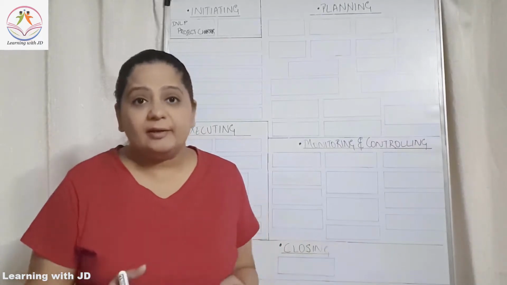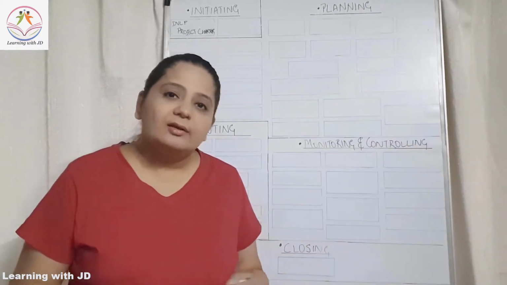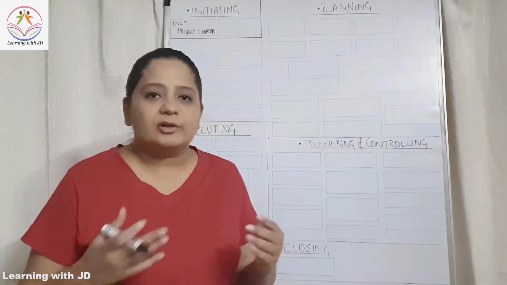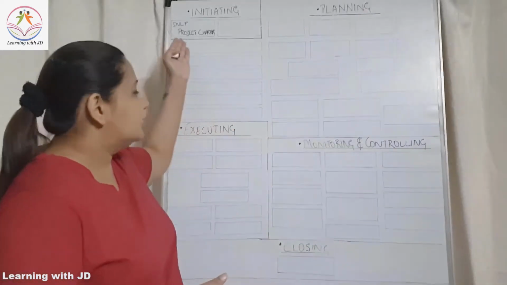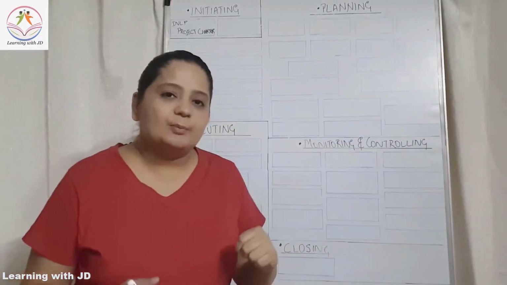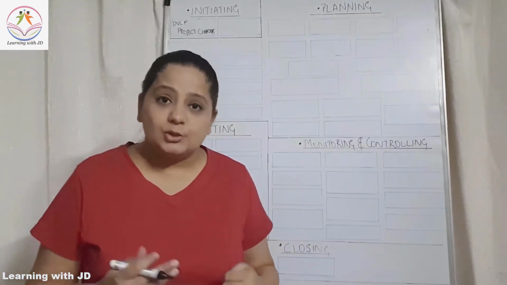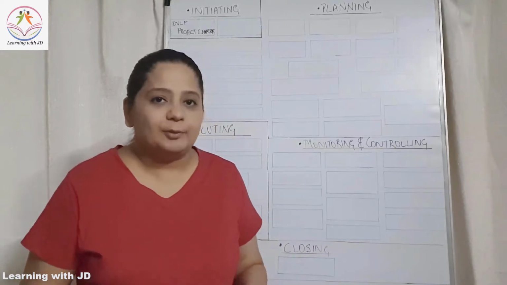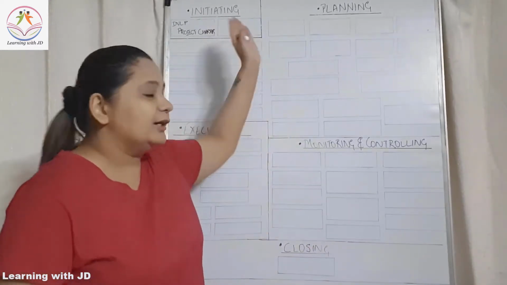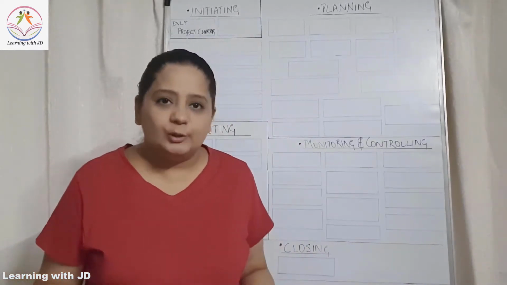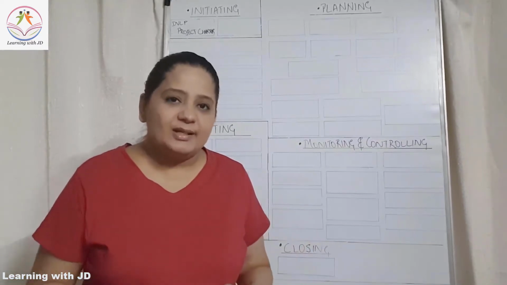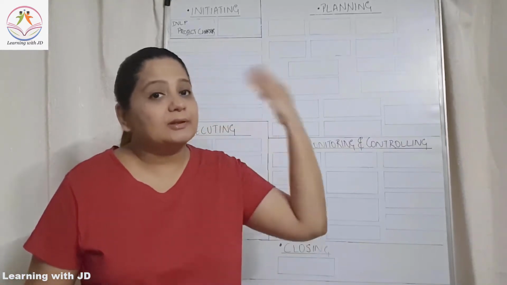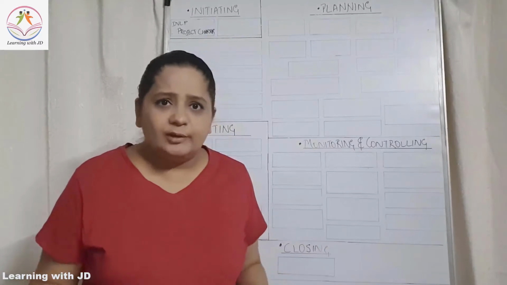Because when you are preparing for your PMP examination, when you will be reading the PMBOK, you will realize that integration, that is developing a project charter, is a part of chapter 4. But Jyoti is here suggesting that immediately after developing the project charter, you need to identify your stakeholders. How is that going to be possible? Because identify stakeholders is a part of chapter 13, which is absolutely fine.